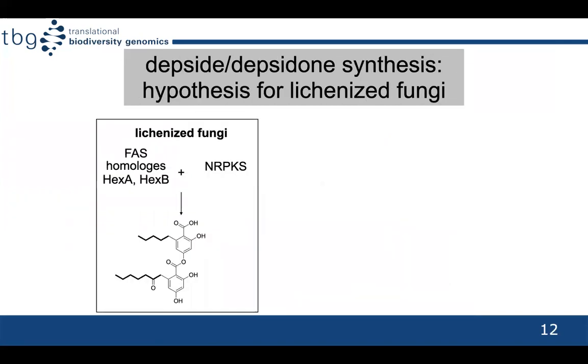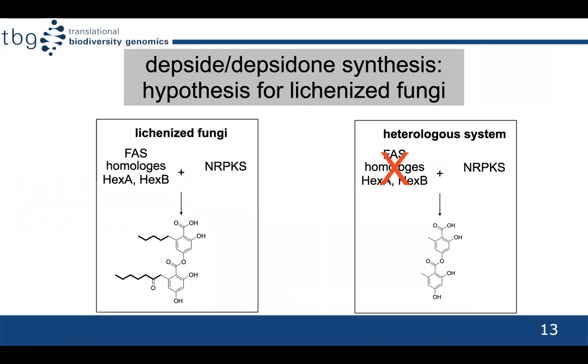We propose that a similar mechanism exists in lichenized fungi as well, where FASs work together with non-reducing polyketide synthases to produce the metabolite. Heterologous expression of only non-reducing PKSs therefore results in the production of a different metabolite, which in this experiment is the lecanoric acid, which does not have side chains.